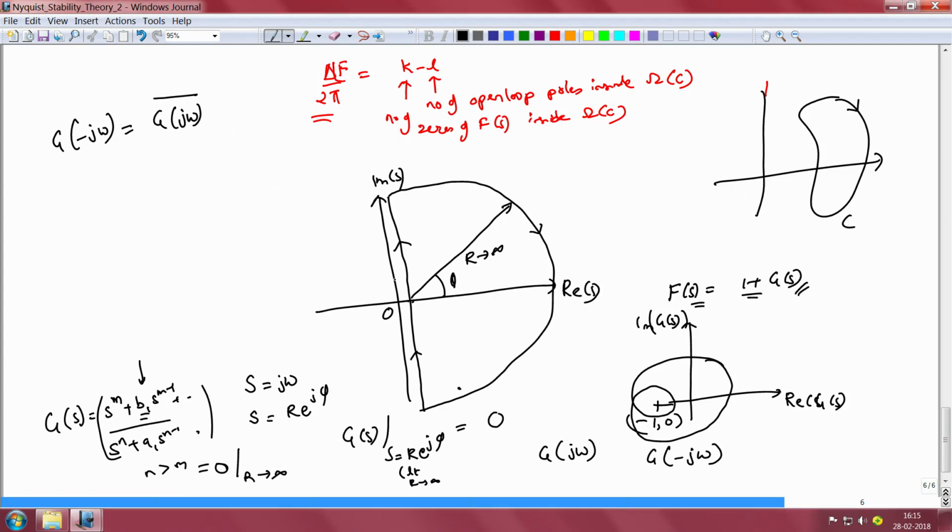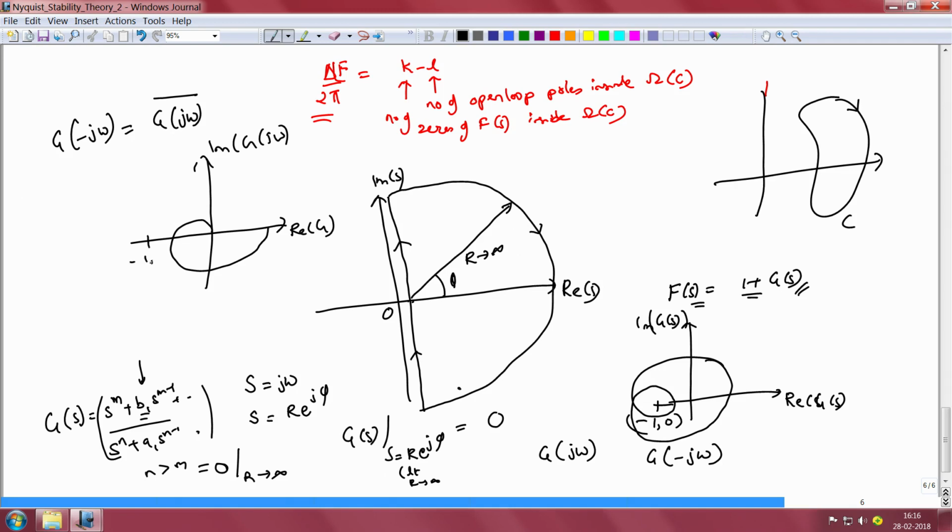So we do not even need to obtain g of j omega along the negative imaginary axis, because that curve will be simply a mirror image of the curve that we would obtain for omega going from 0 to infinity. So what is generally done is we simply compute the real part of g versus the imaginary part of g for omega going from 0 to infinity. A typical curve might look something like this.